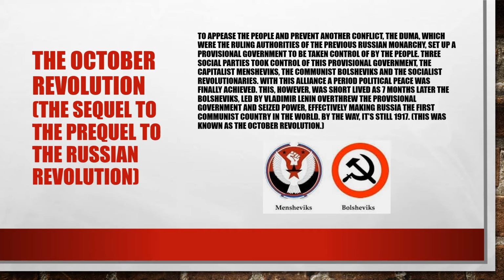This, however, was short-lived. 7 months later, the Bolsheviks, led by Vladimir Lenin, overthrew the provisional government and seized power, effectively making Russia the first communist country in the world. By the way, it's still 1917.